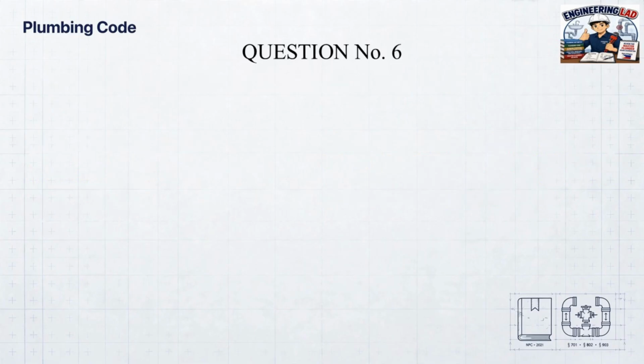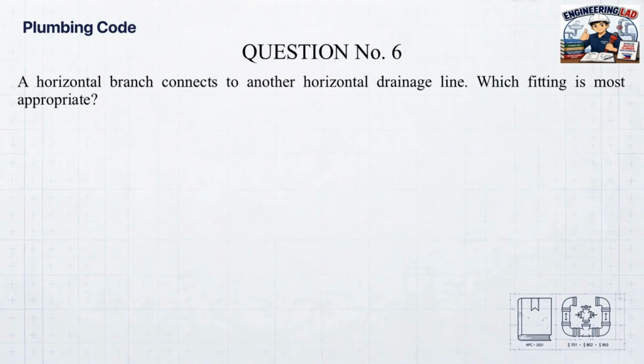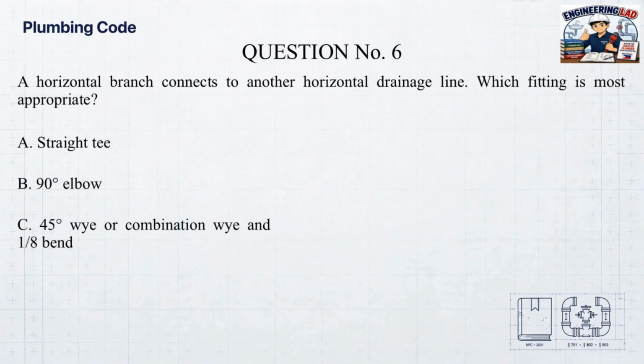Question number 6. A horizontal branch connects to another horizontal drainage line. Which fitting is most appropriate? A. Straight T. B. 90 degrees elbow. C. 45 degrees Y or combination Y and 1/8 bend.